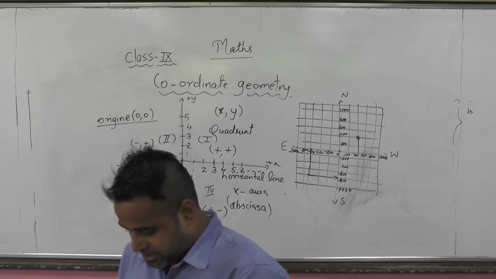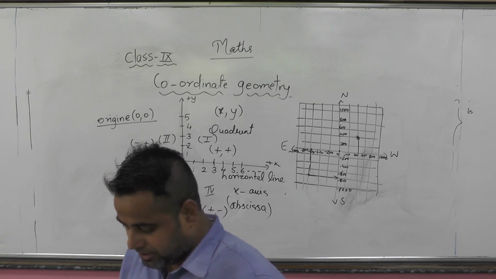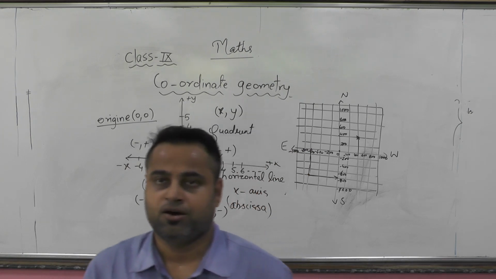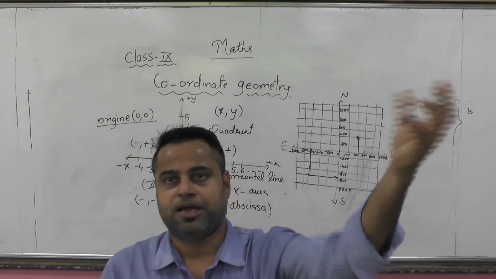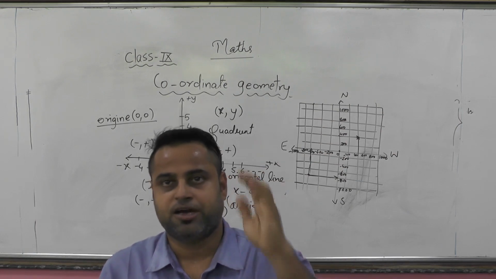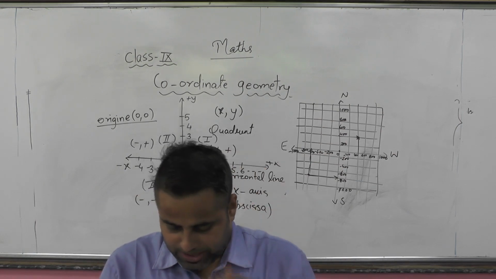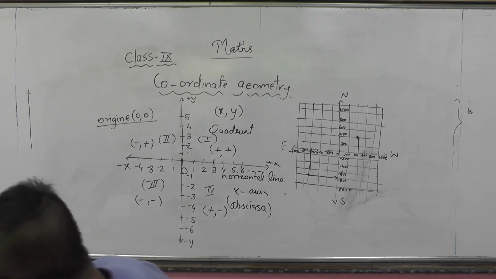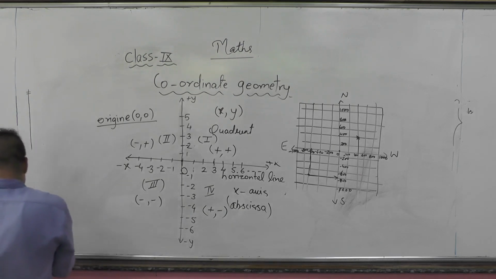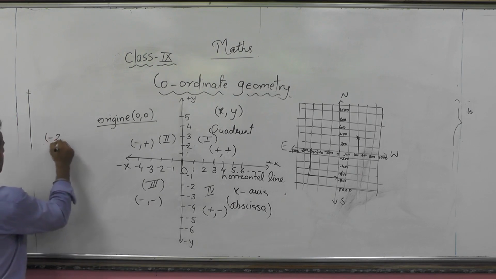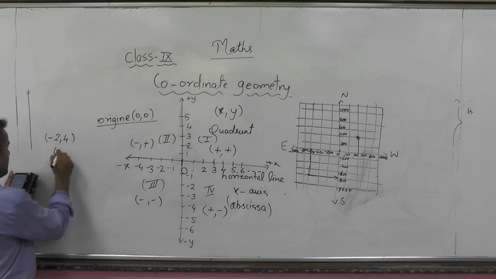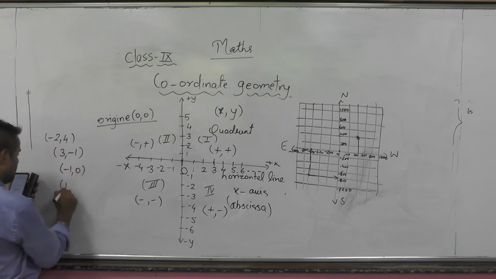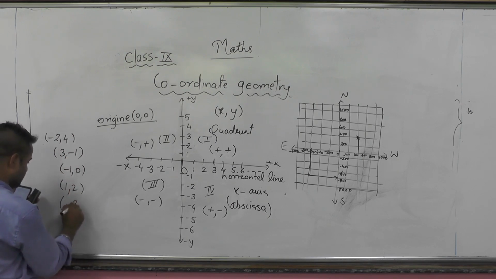Now see, there are points that have been given. They asked for the coordinates of them. Always write x over y, because we always write x before y. Our coordinates are as x and y. I am leaving it up to you. Now moving on to the third exercise. You need to recognize the points. I am writing a few points here as given in the exercise: minus 2, 4; 3, minus 1; minus 1, 0; 1, 2; and minus 3, minus 1.